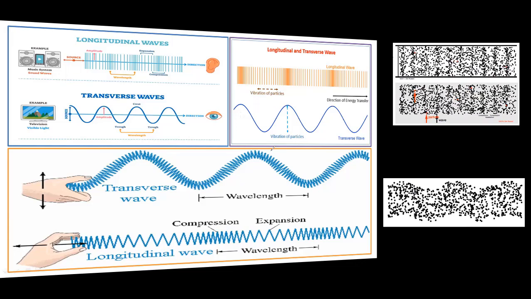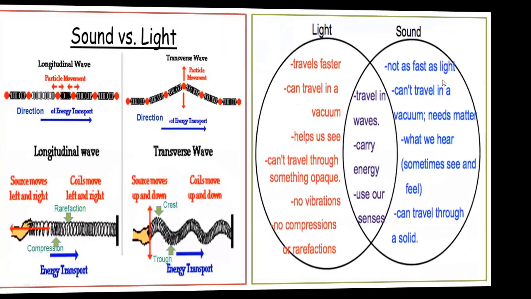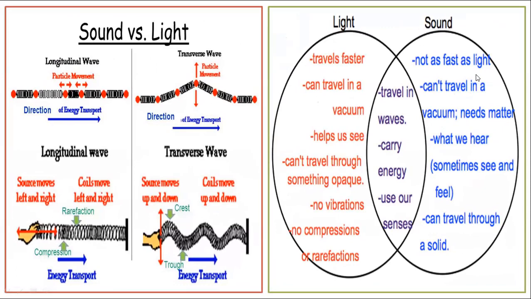So this was the thing which we need to understand for the condition of the mechanical waves. Now over here we are going to discuss the difference between sound and light, because when we were discussing light, we had understood that light is also a form of energy. It travels in the form of wave, even though it shows a property of particle as well. So we will study about light under the particle theory, as well as under the wave theory.